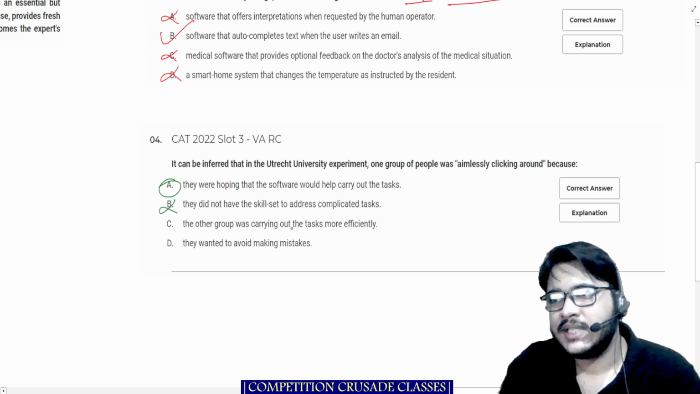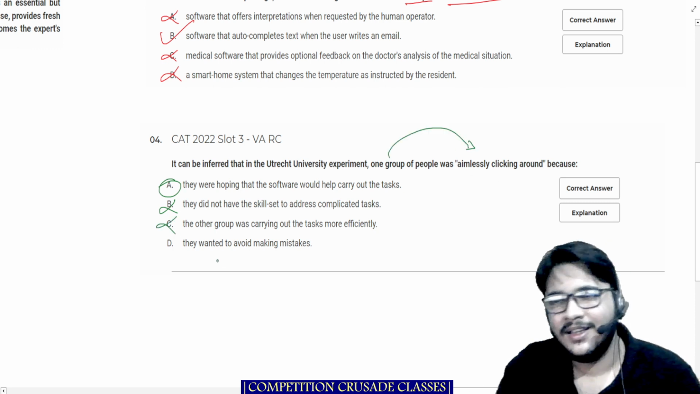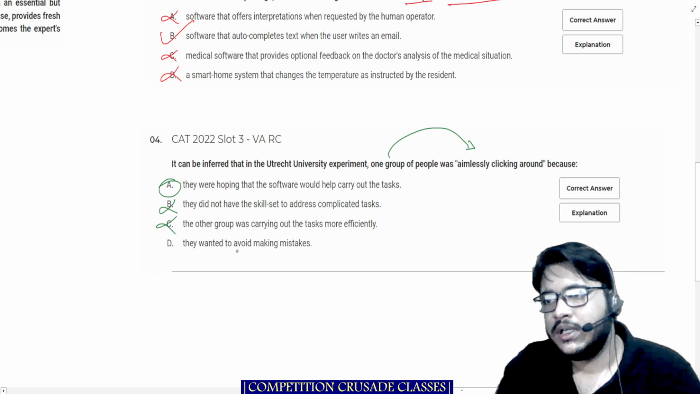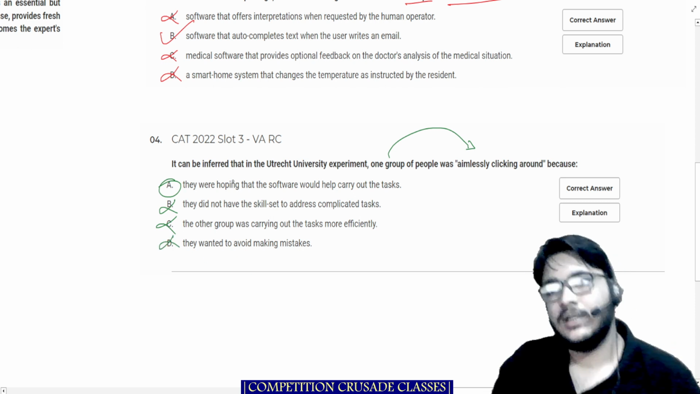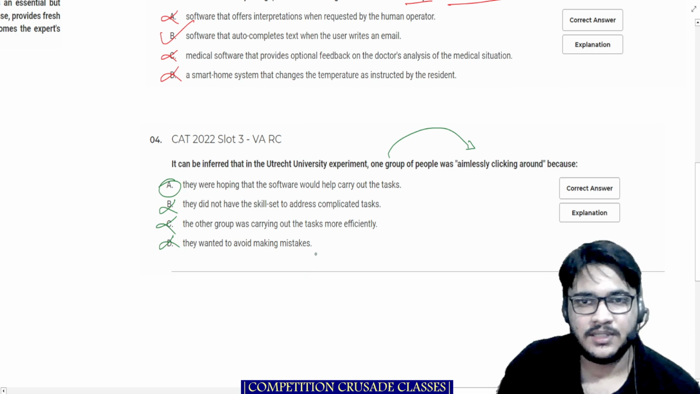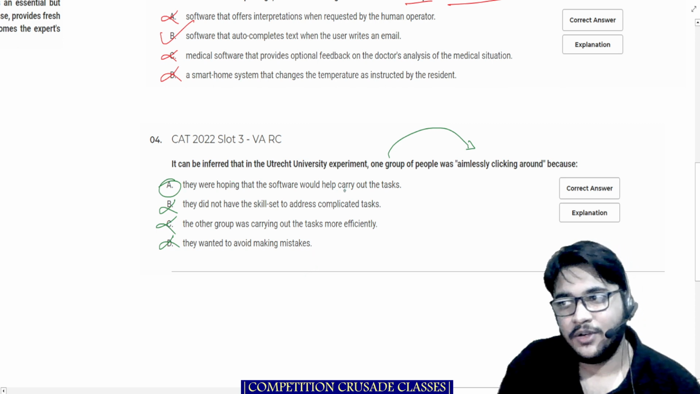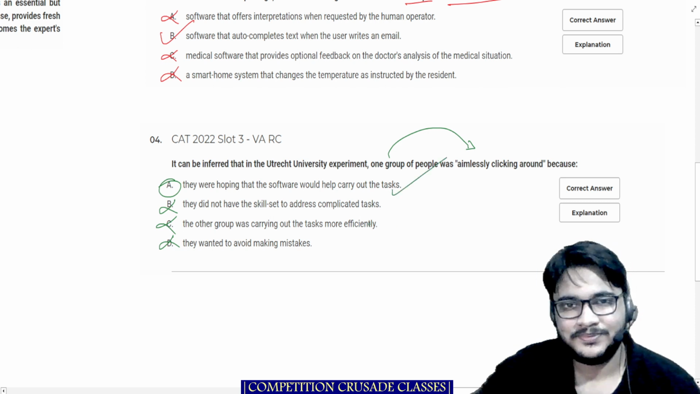The other group was carrying out the task more efficiently. Is this the reason one group was aimlessly clicking around? This is a very simple question. They wanted to avoid making mistakes. Again goes out. Even if they wanted to avoid making mistakes, that is out of the context of the passage. Okay, so they were actually hoping the software would carry out the tasks.